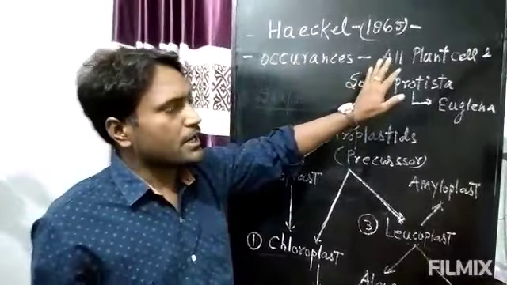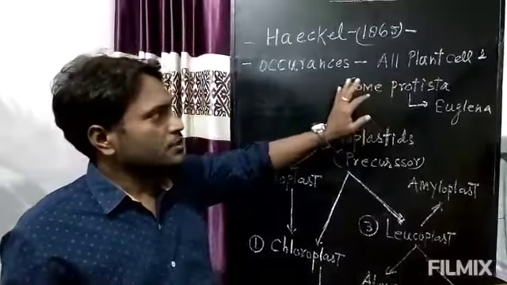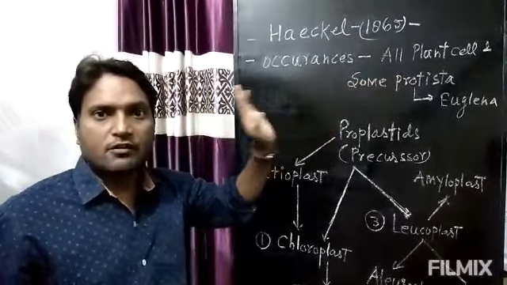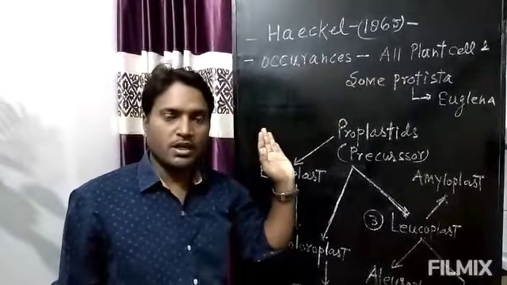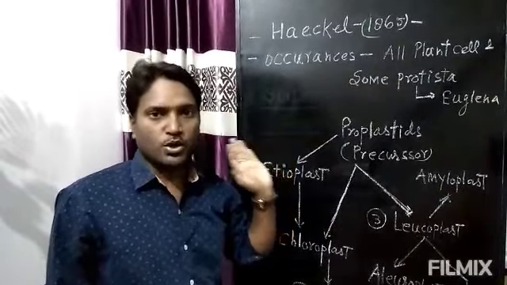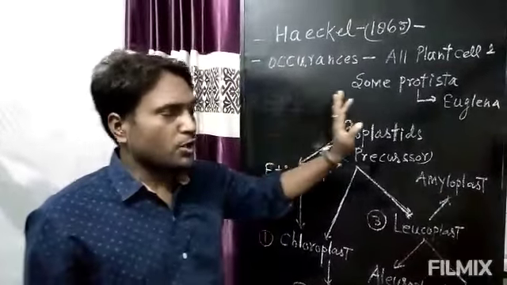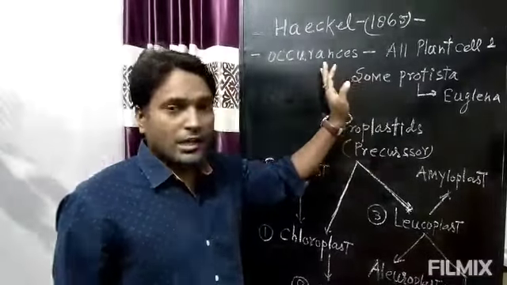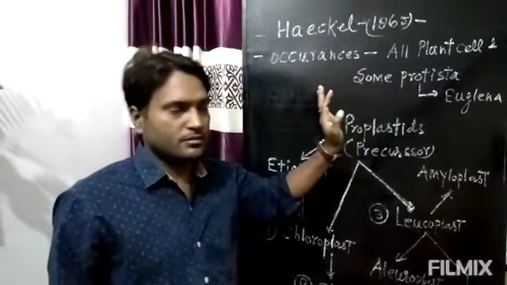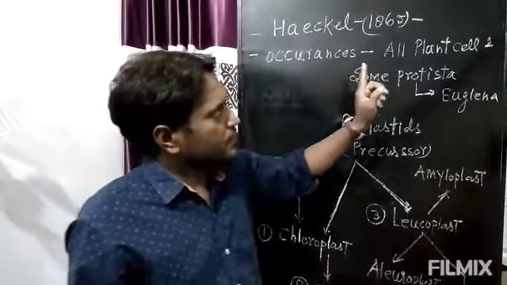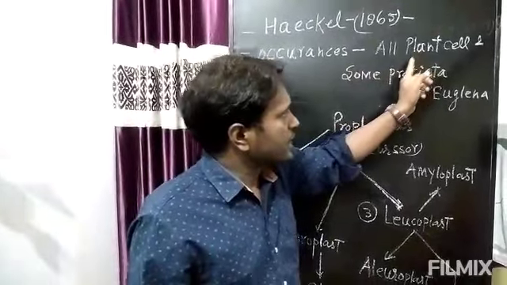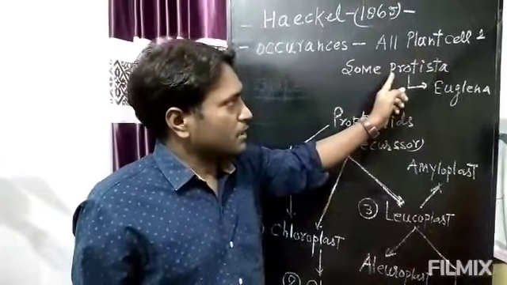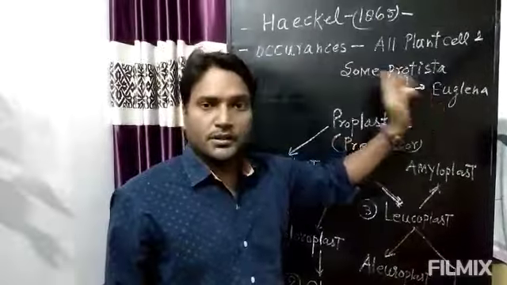Plastids are found in plant cell and some protista, that is they are found in eukaryotes only, and absent in prokaryotes. In eukaryotes they are also absent in animal cell. That's why they are found only in plant cell and some protista. Example of some protista is Euglena.